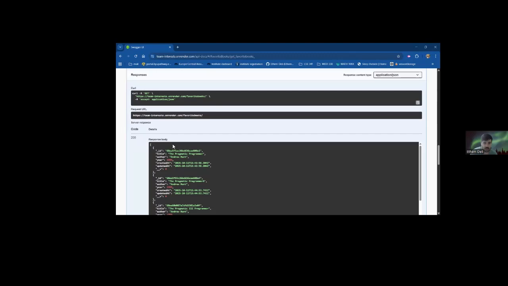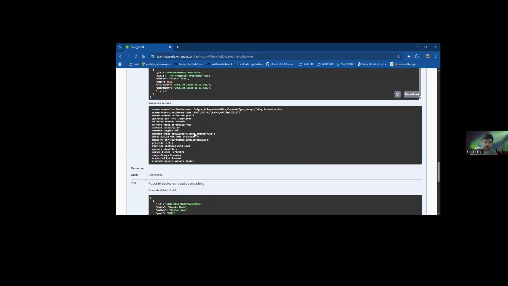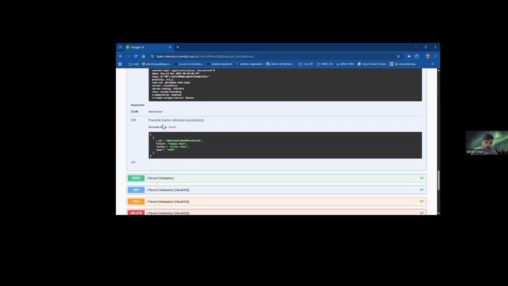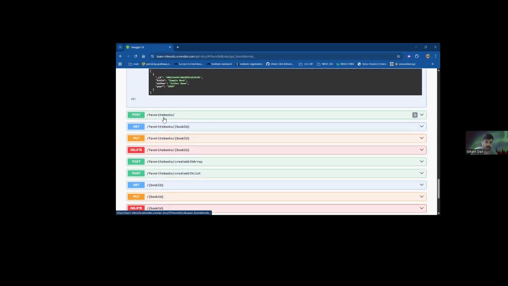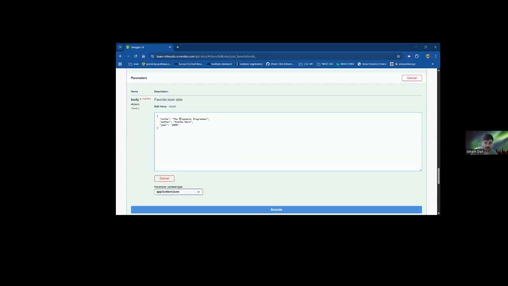First let's get the favorite books. Execute. As you see, I got all the favorite books correctly because I logged in. So let's try to post. Let's change the title to The Programmer, author Andrew Wood, and for the author let's put my name.